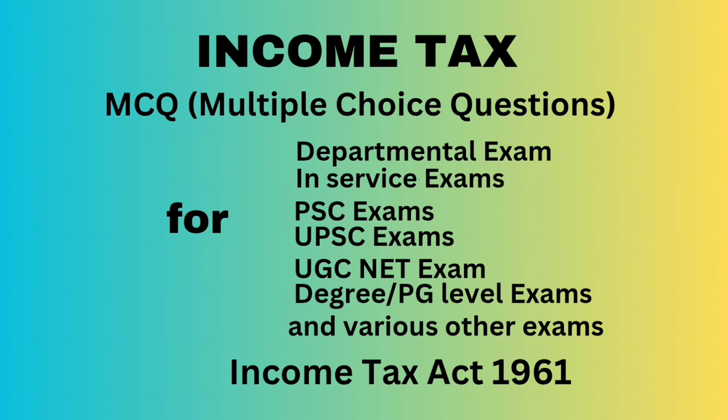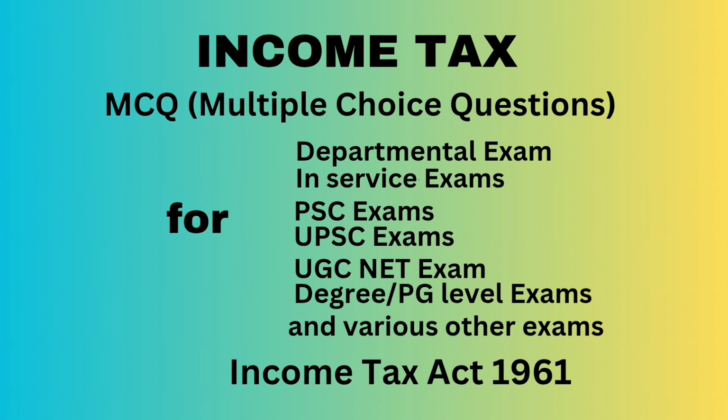Question number 40. Place of effective management of a company for deciding the residential status shall not apply to a company having turnover or gross receipts of rupees 50 crores or less in a financial year. Question number 41. A firm is said to be a resident of India if control and management of its affairs is wholly inside India.